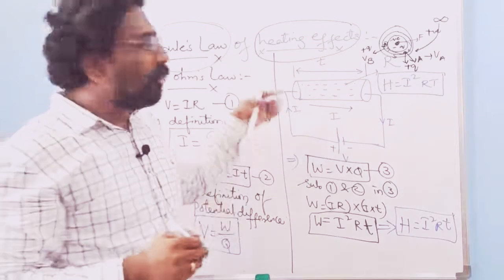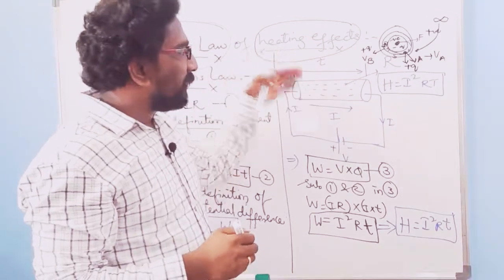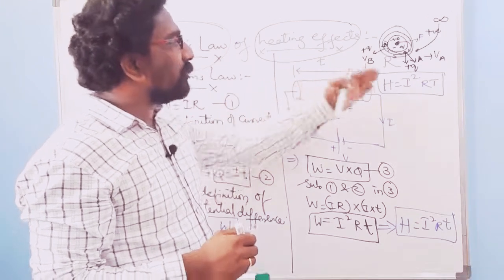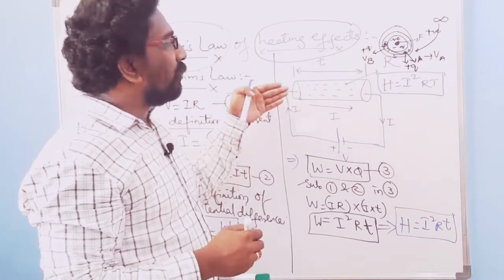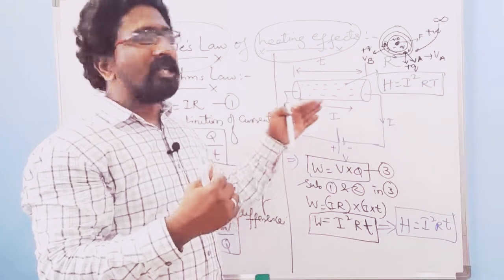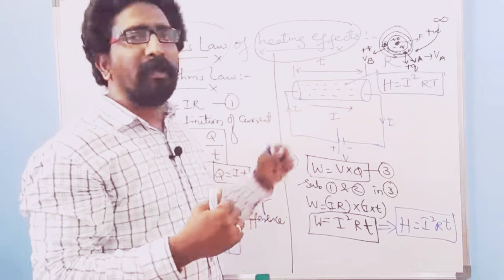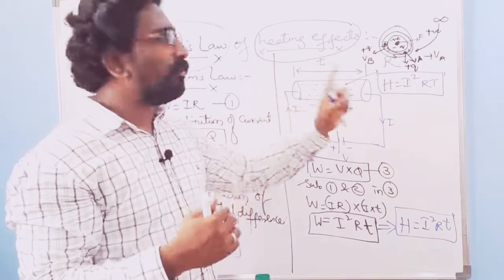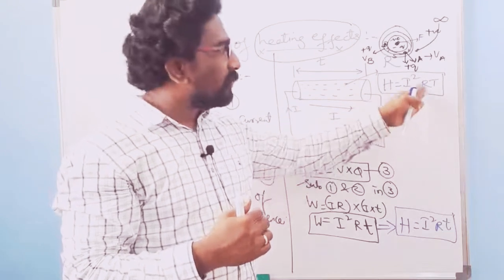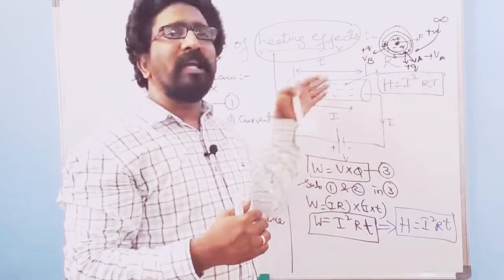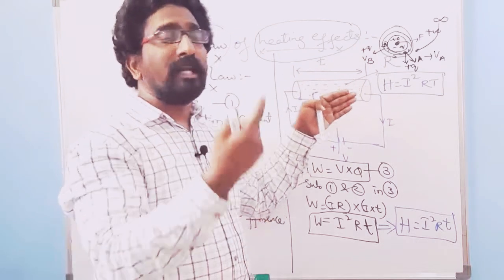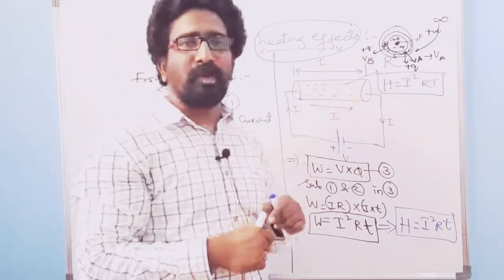Whenever you are passing a current through a conductor, that current will be opposed by the resistance of the conductor, and also by the length of the conductor and the amount of time taken. So the definition of Joule's law is: it is the product of the square of the current passing through a conductor, the resistance of the conductor, and the time taken for the current to pass from one point of the conductor to another point.